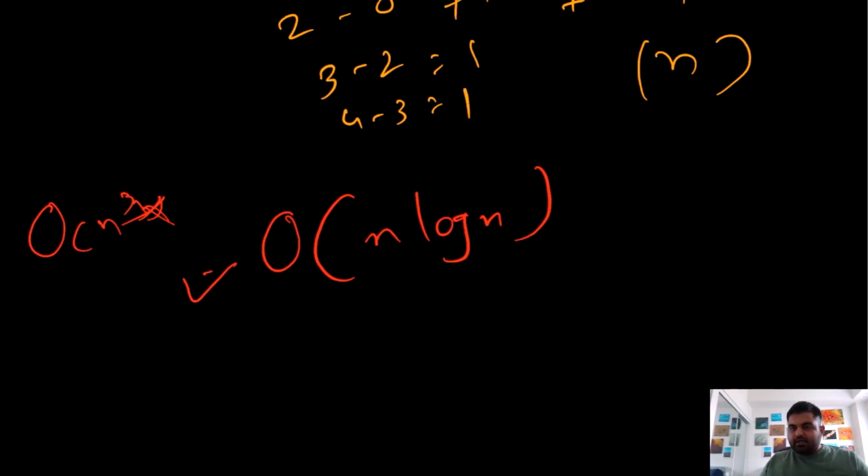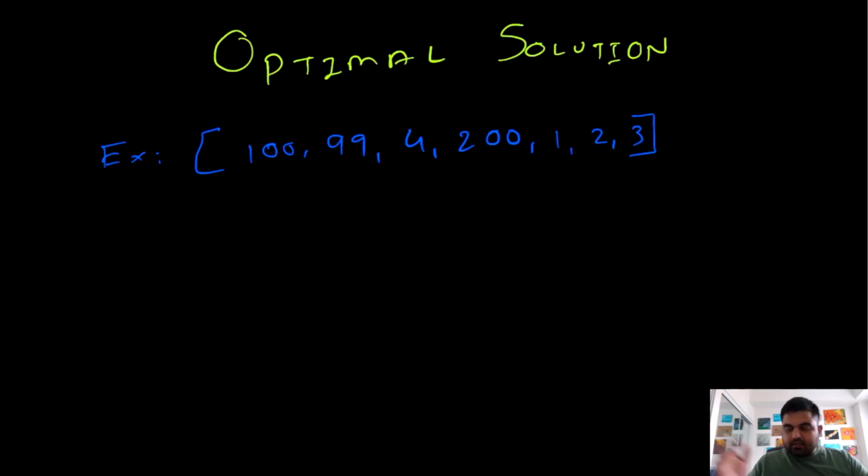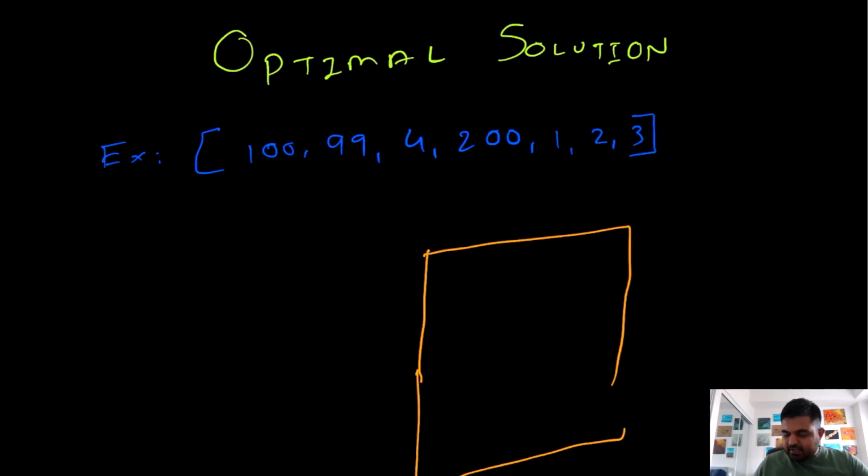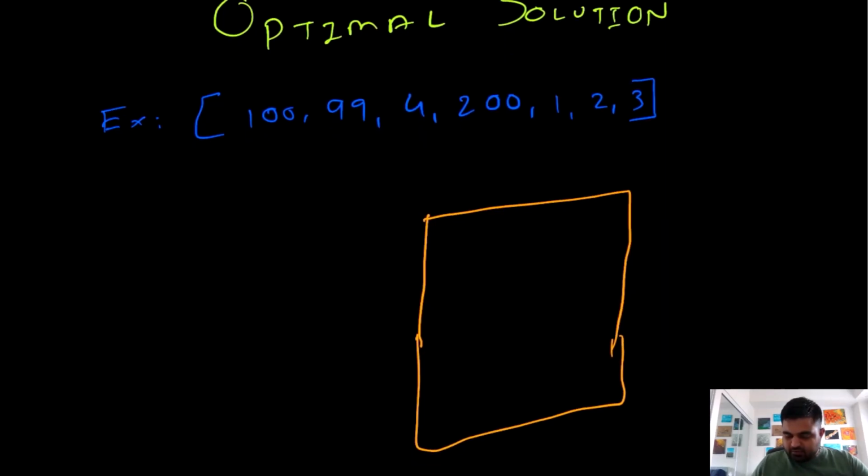Now in the optimal solution, we are actually going to try a couple of things. The first thing we are going to do is create an additional data structure called a hash set, and in the hash set we are going to enter all the values that we have found from this array. So suppose we create a hash set called num set. Now in this hash set we are going to add all of these values.